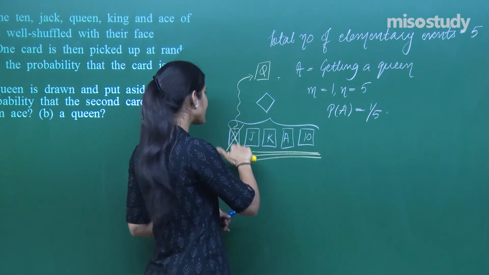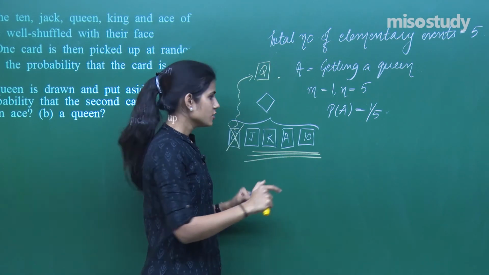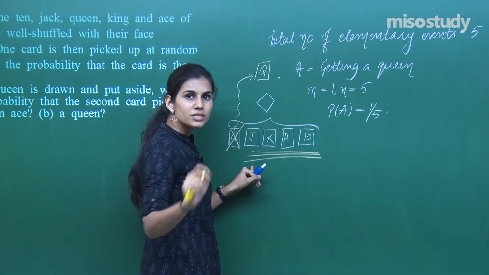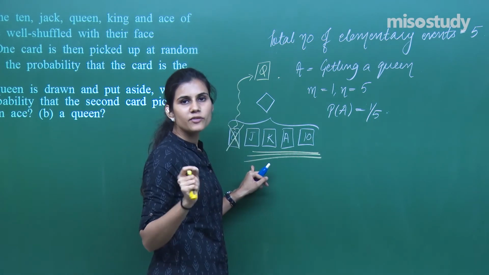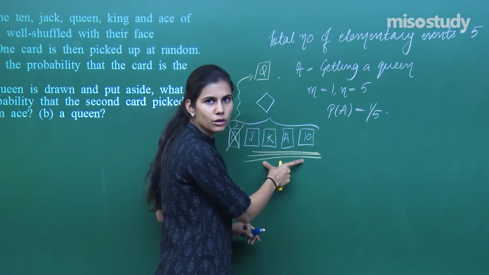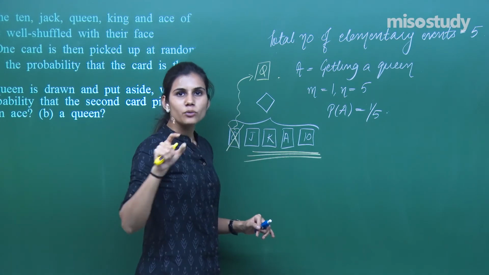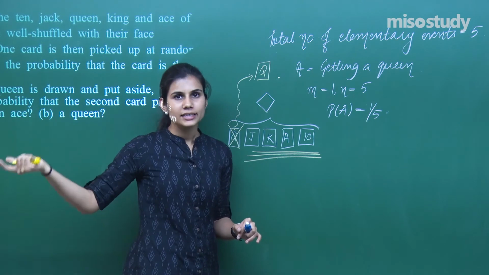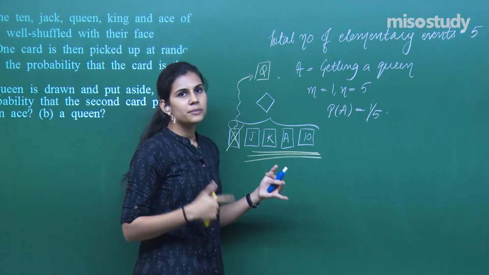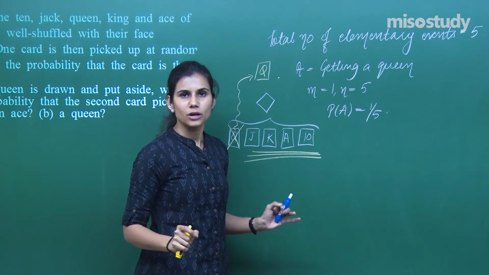I have already taken out queen and kept it aside. So now I am not left with any queen. So therefore, the possibility of queen coming as my outcome when I pick the card is lost. Now I am only left with 4 possible outcomes. When I go and pick a card, once I have withdrawn the queen card and kept it aside, it can either be jack of diamonds or ace of diamonds or king of diamonds or tens of diamonds. So I have only 4 possible outcomes left.